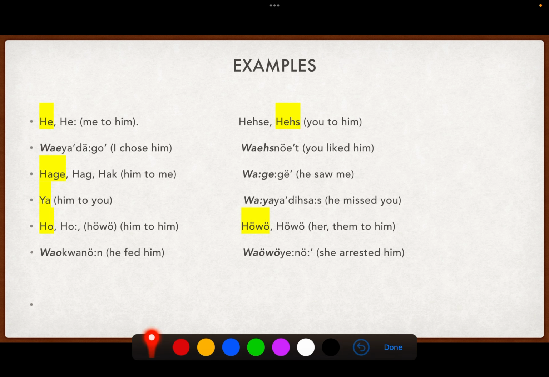So let's do that with some examples. Wayat dago. I chose him. This one is haste: weis noit. You liked him. Wagegen. He saw me, for hage. The ya: waya. Wayaya disas. For ho becomes wow: wow kwanon. He fed him. Howo, wawo: wawo ye no. She arrested him, or she caught him.